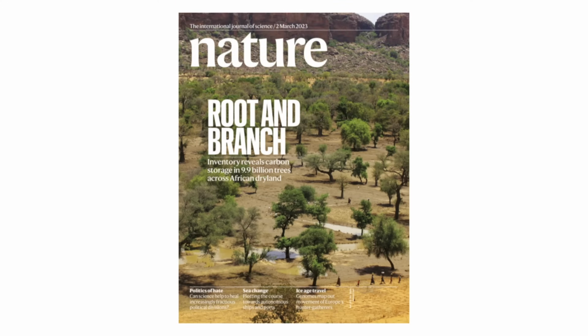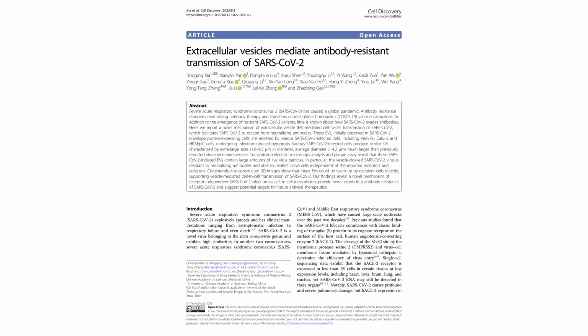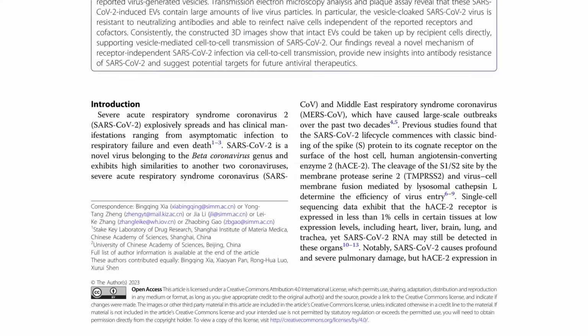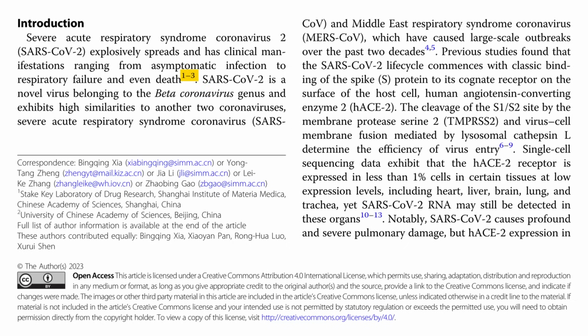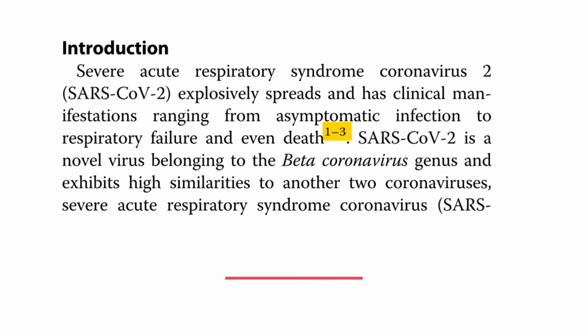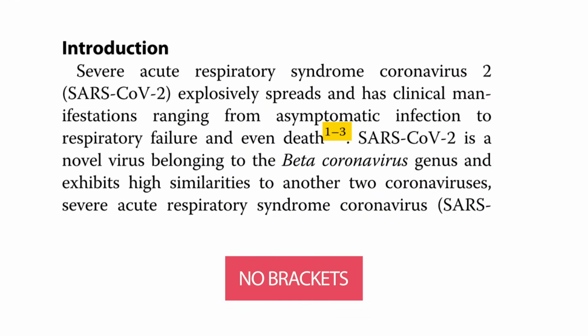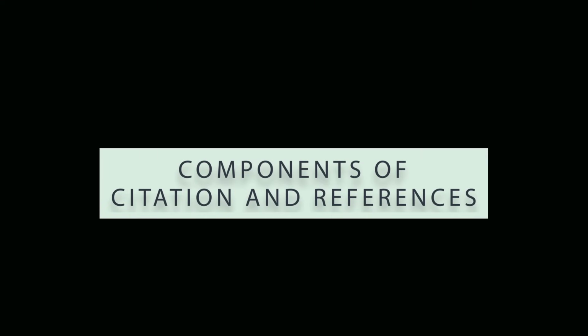You must have heard of the journal called Nature. This is one of the articles published in the Journal of Nature called Cell Research, and as you can see here, it uses numeric citation style, which is very close to Vancouver style. If you look closely in this paper, there are numbers but not inside brackets. Now let's have a closer look at the in-text citation and references.